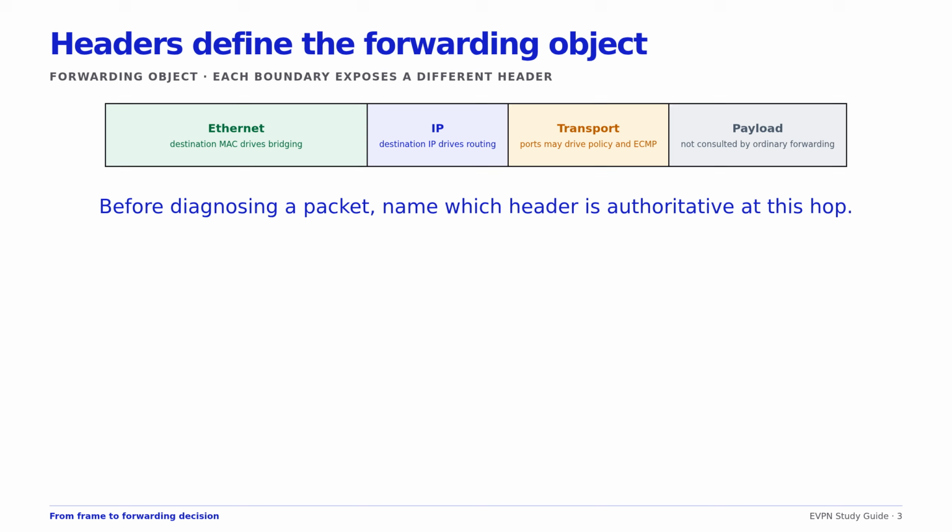A bridge principally forwards the outer frame. A router removes that frame and makes a new decision using the IP destination. A tunnel adds another outer delivery context around the original object. At every boundary, ask which header is currently authoritative and which header is merely being carried.